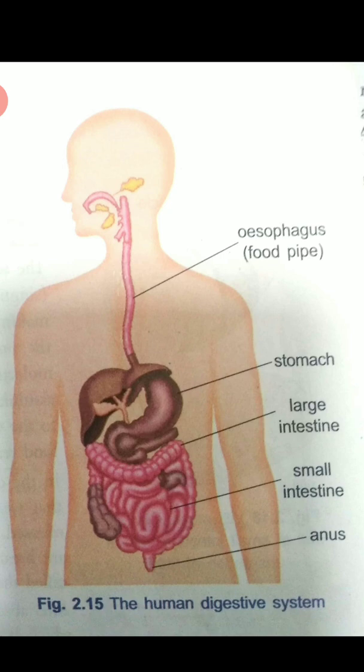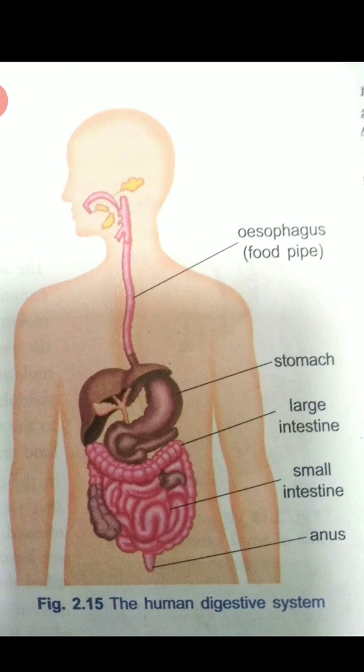The inner walls of the stomach and the small intestine and the various glands associated with the canal, such as salivary glands, the liver and the pancreas, secrete digestive juices. So these digestive juices convert complex substances of food into simpler ones. So the digestive tract and the associated glands together constitute the digestive system.